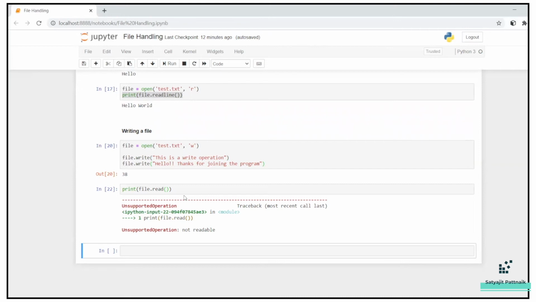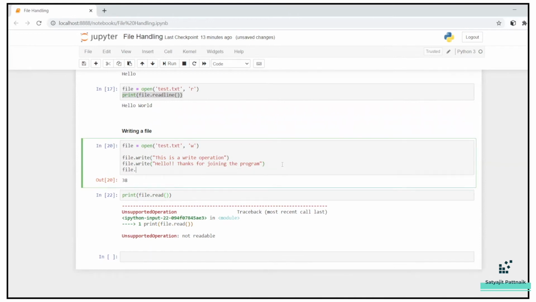When we start a connection, we do some manipulations inside it. Maybe if we are calling our SQL database, we use some queries, and then we close it, right? It's a very similar thing. So I will just write file.close so that the file is closed in the backend, because right now the file is not closed. That is the reason it's not able to read it. So I'll close it and rerun this program.